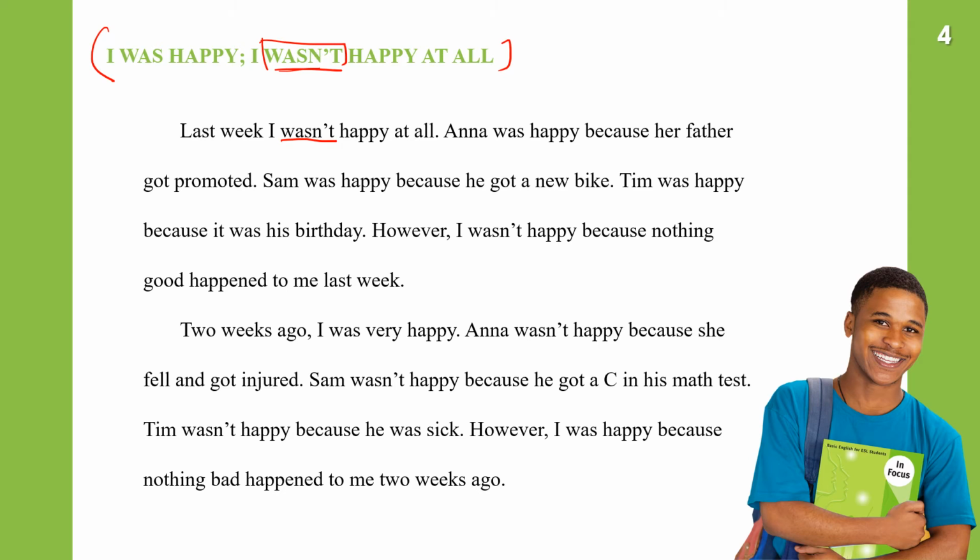Anna was happy because her father got promoted. Sam was happy because he got a new bike. Tim was happy because it was his birthday. However, I wasn't. I was not happy because nothing good happened to me last week.